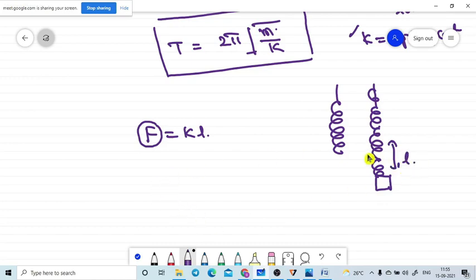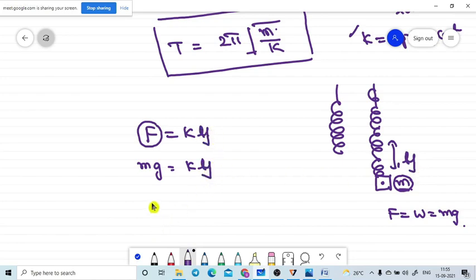Then how can you write this formula? The mass of the load which is attached is m, and this extension is caused by the mass attached to the spring. That means the force is nothing but the weight only. Force F is equal to weight W, and W is equal to mg. Then mg is equal to k into L. Up to now what we discussed, L we can consider as y itself, so mg is equal to k into y.